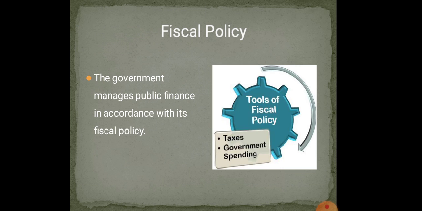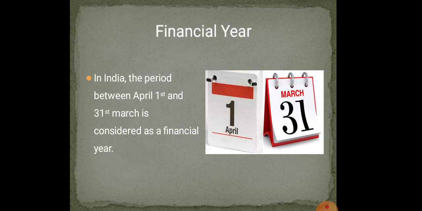Now next, fiscal policy. Fiscal policy means what? Taxes of the government, government spending. The government manages public finance in accordance with its fiscal policy. However much income the government gets, according to that only it should move. That is called expenditure. So the other word is called fiscal policy. Now next one, here, the government manages public finance according to fiscal policy. I explain.